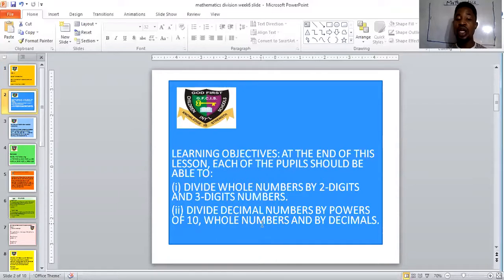So you should be able to divide decimals by multiples of 10, and also divide decimals by whole numbers, and finally you should be able to divide decimals by decimals. Am I too fast? I'm going to go again. You should be able to divide decimal numbers by multiples of 10, by whole numbers, and finally by decimal numbers. All right, so let's go into it.